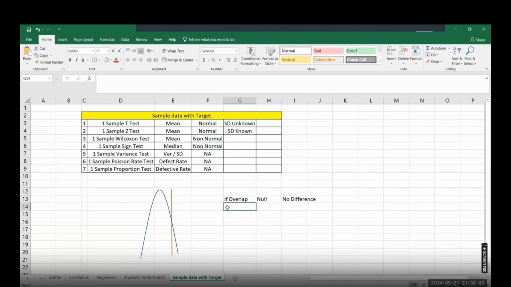Or if it doesn't overlap, then it's an alternate hypothesis, and we'll say there is a difference.